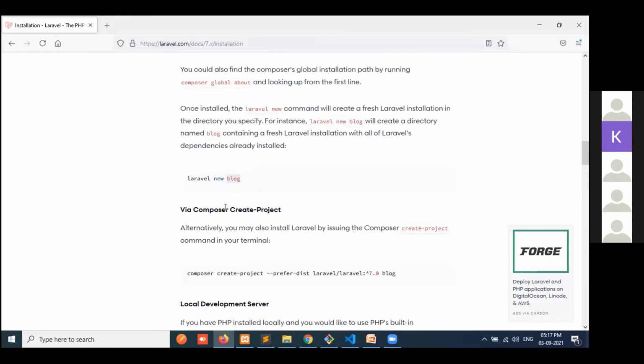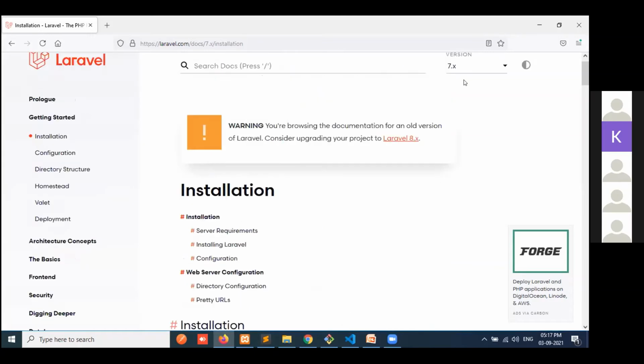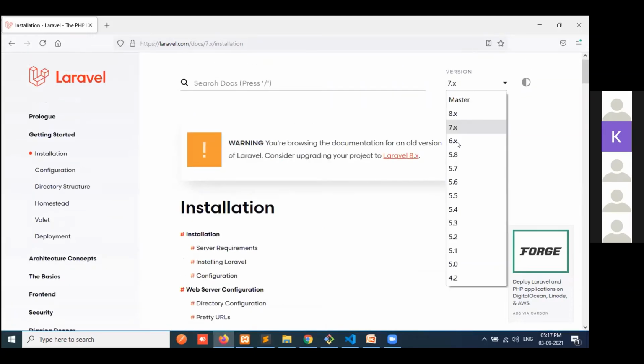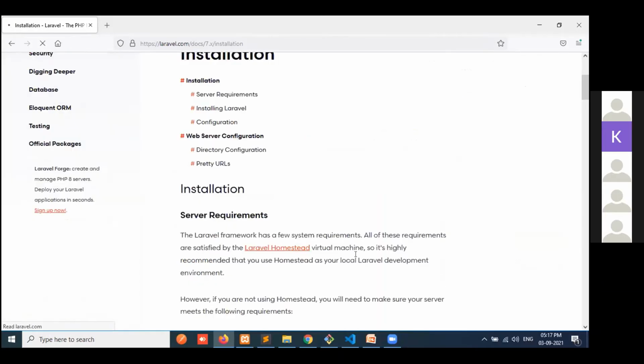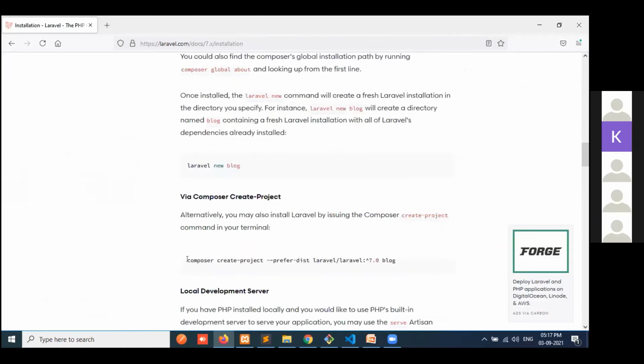And if you also want to give a specific version, like if you want to install version 6 or version 8, you can also install that with this command. So Composer create-project, like that. So I will take this line.